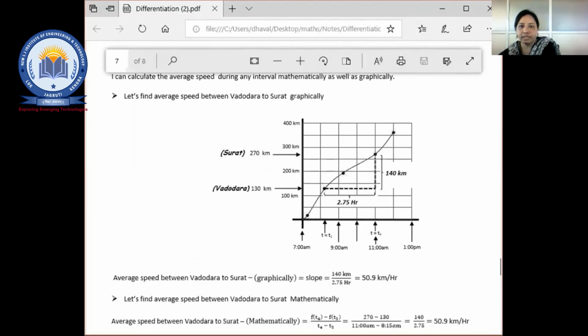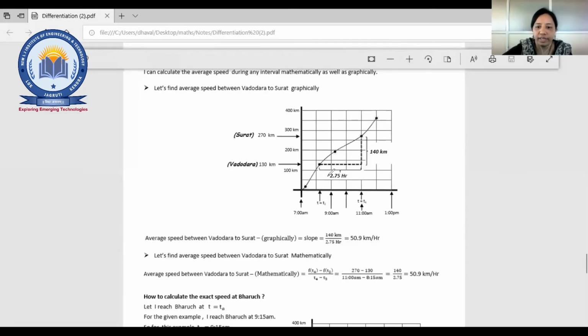Yes, this will be right, 2.75 hours and 140 kilometers. Fine. Now this is nothing but a slope. Now what is the speed mathematically? It is a function: f(t4) minus f(t2). This is just represented in that way, the same as y2 minus y1 that you have written. So f is nothing but the function at that time, right?